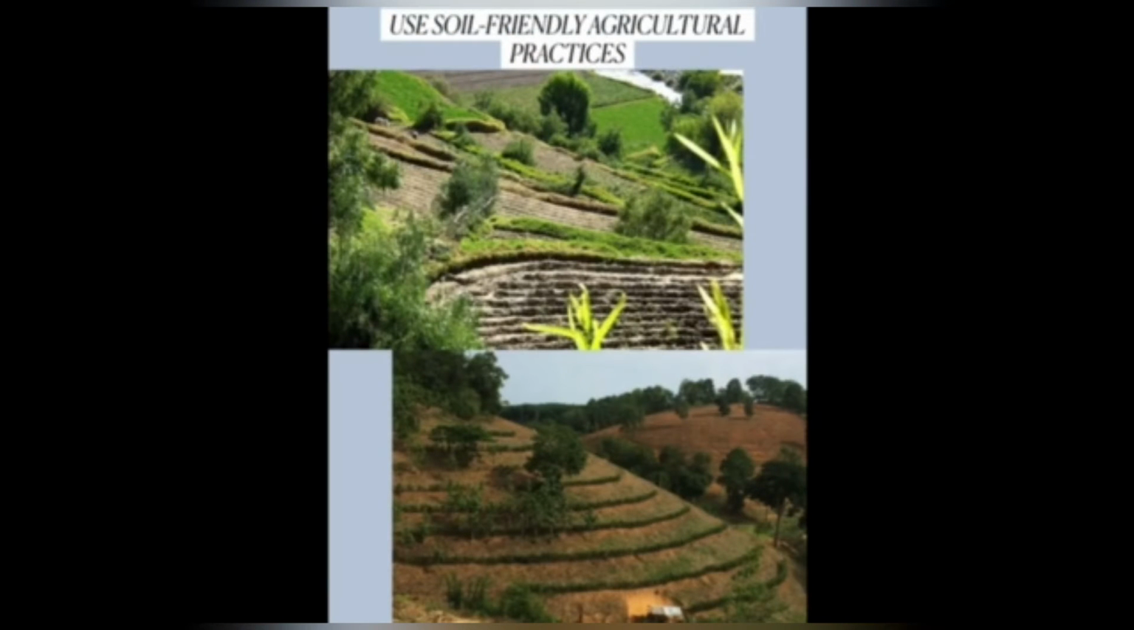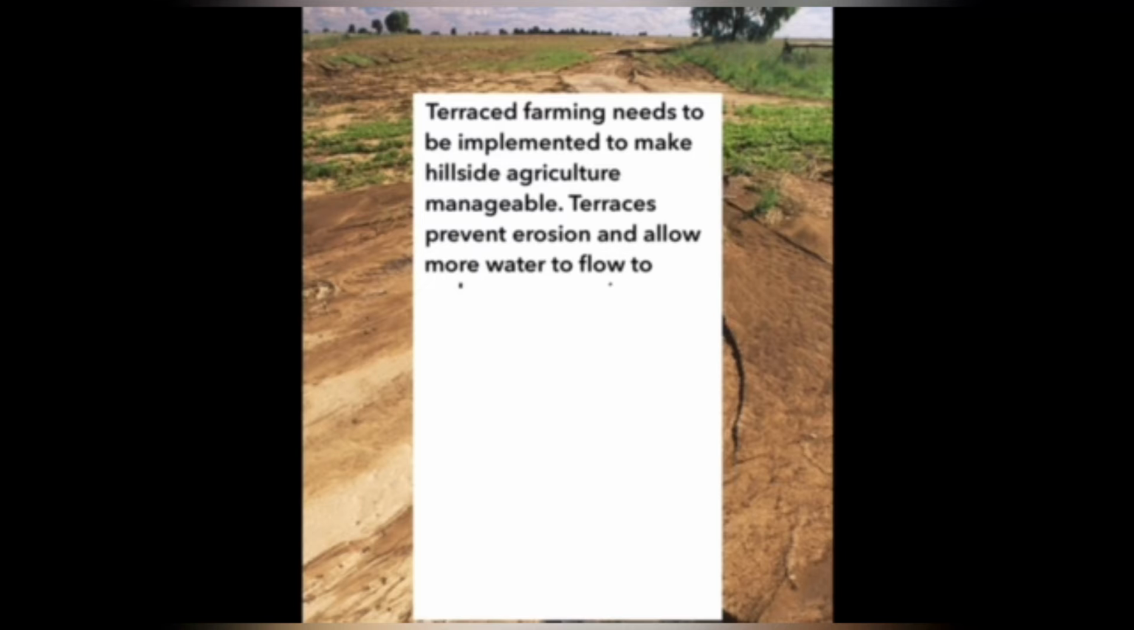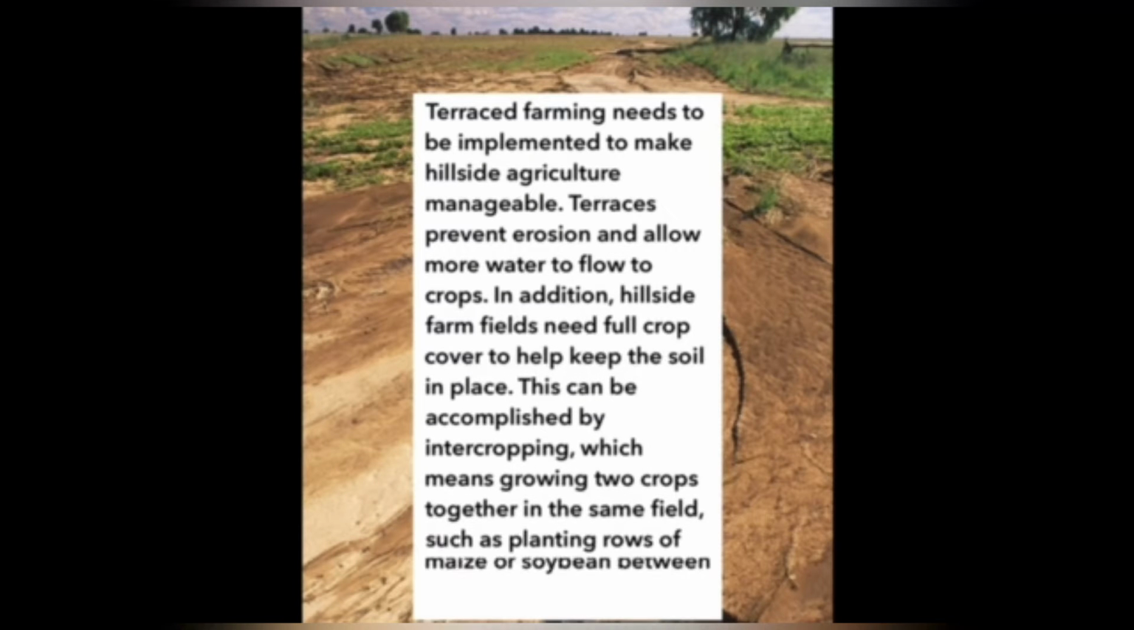Next is use soil-friendly agricultural practices. Terrace farming needs to be implemented to make hillside agriculture manageable. Terraces prevent erosion and allow more water to flow to crops. In addition, hillside farm fields need full crop cover to help keep the soil in place.